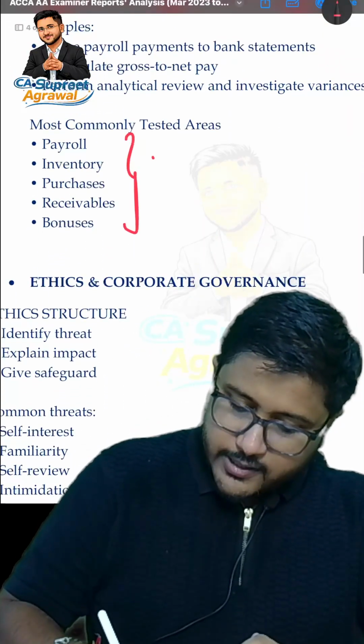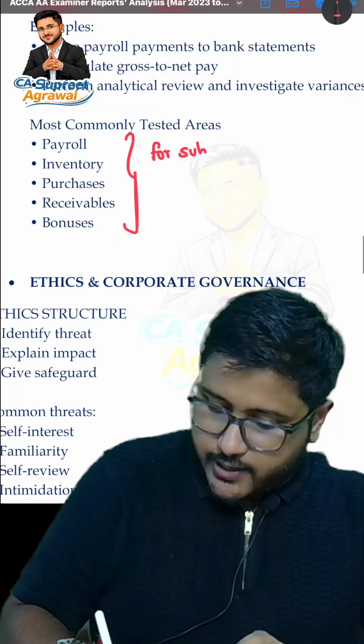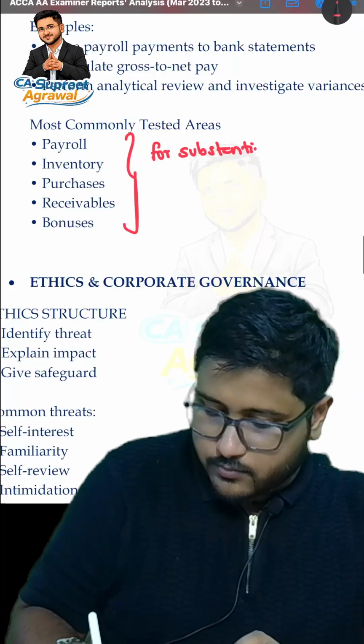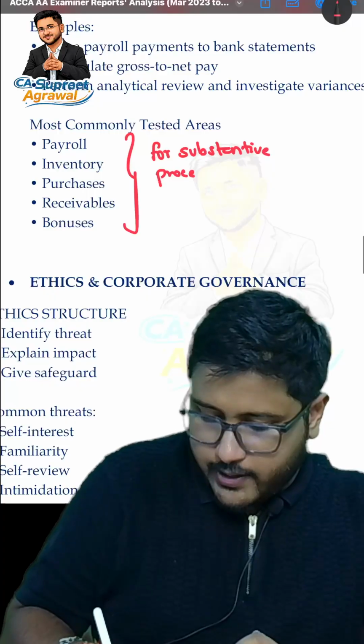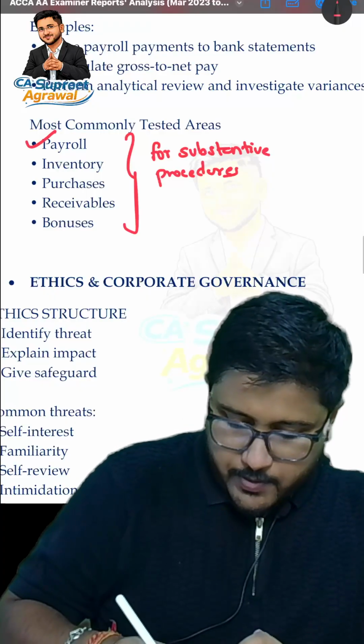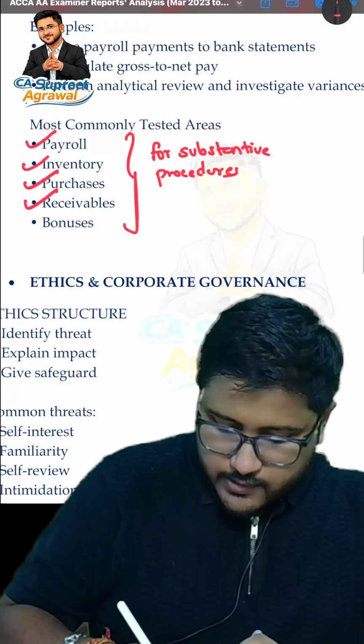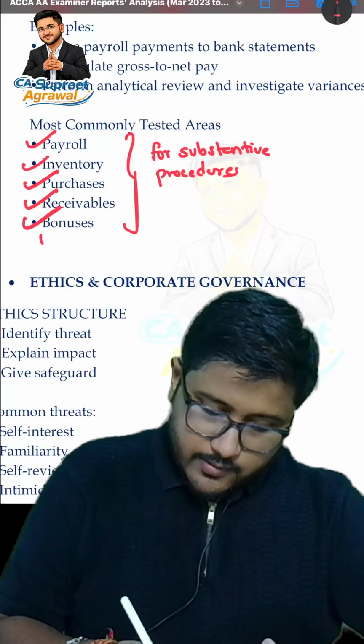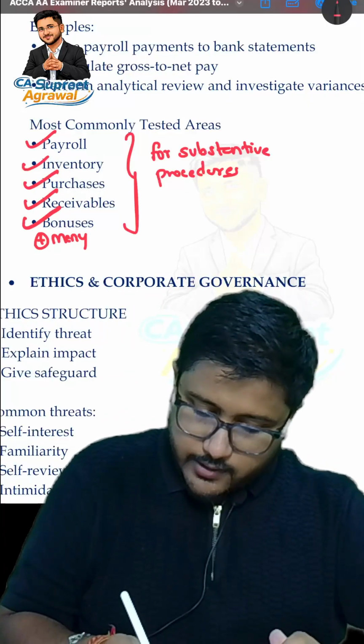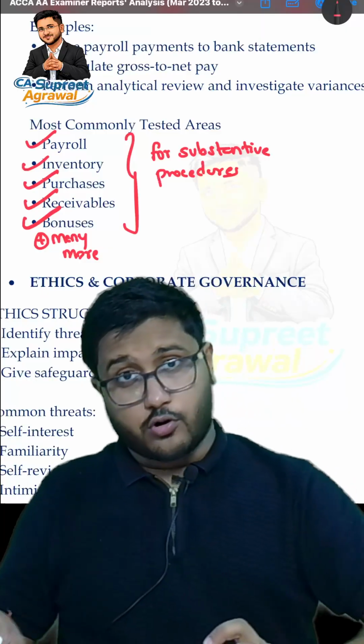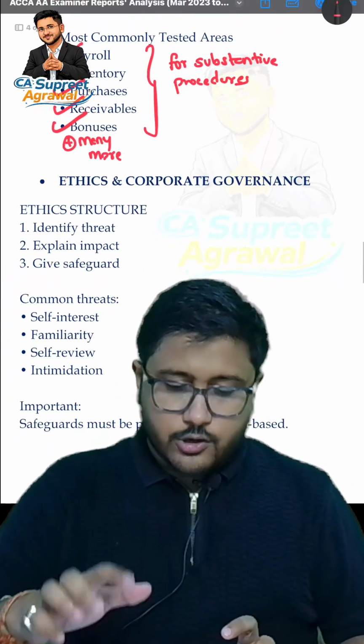For substantive procedures, the commonly tested areas are payroll, inventory, purchases, receivables, bonuses, plus many more. Do not think that this is the end. No, many more also. Now let's talk about ethics and corporate governance.